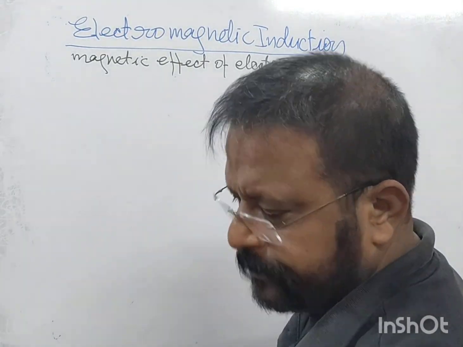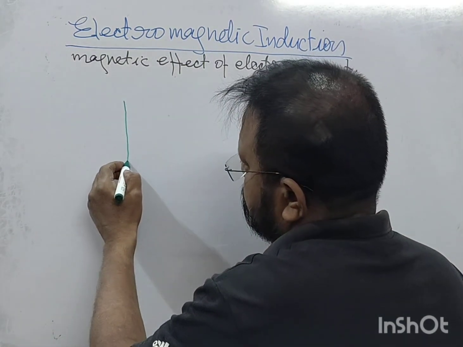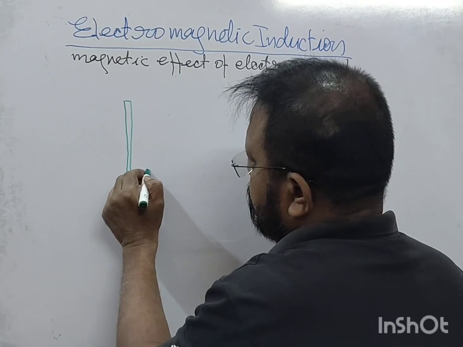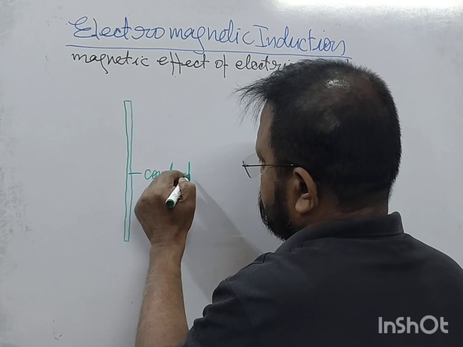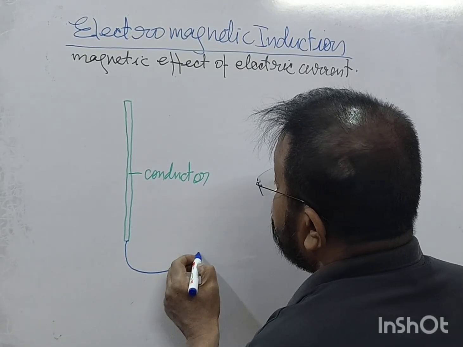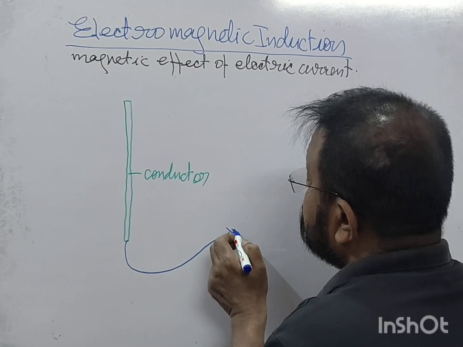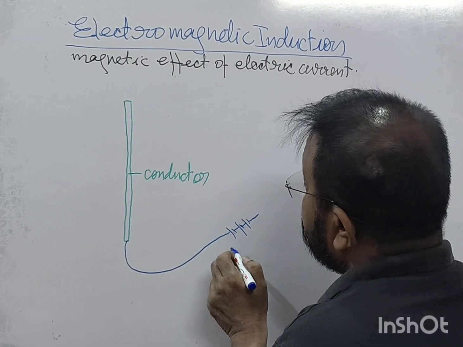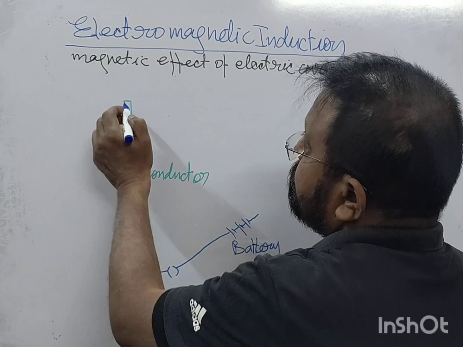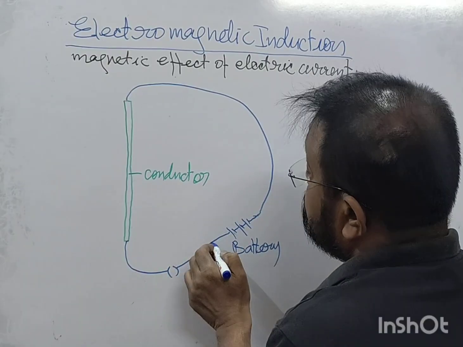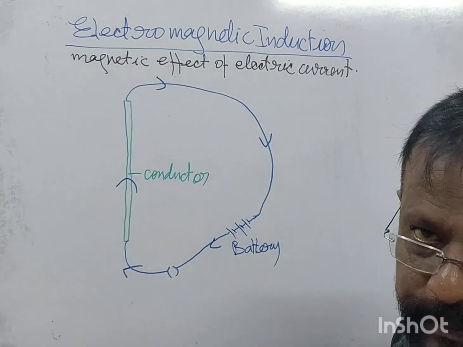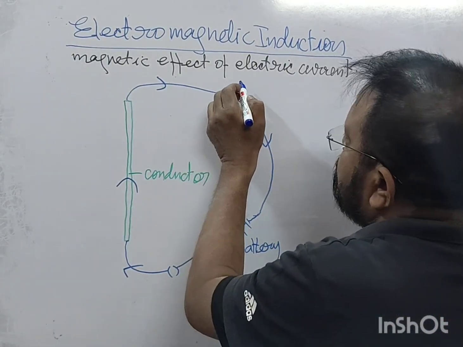So there is a conductor, this is the conductor, and here is the circuit, this wire is attached with this battery, there is a switch, and this is coming like this, current flows from positive terminal to negative terminal, like this, like this, right? So when current flows in the circuit,